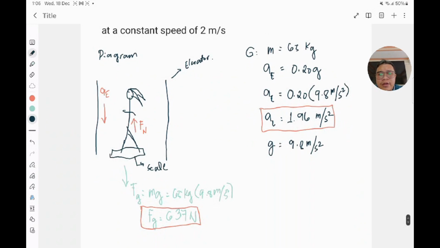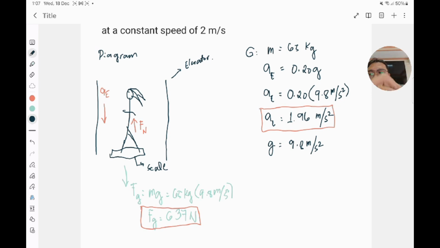Now that we have identified our force of gravity, which is equivalent to the weight of the person, around 637 newtons, it's time for us to also label the other forces that are acting on the scale. For instance, we have our normal force here labeled as F sub n, which in this case is pointed upward, because there's a force of gravity, so technically the normal force would always point upward.